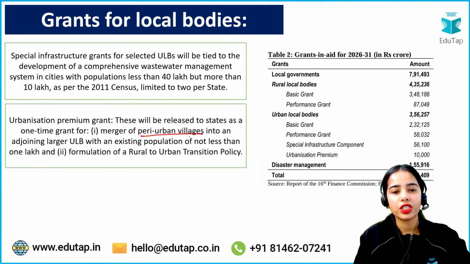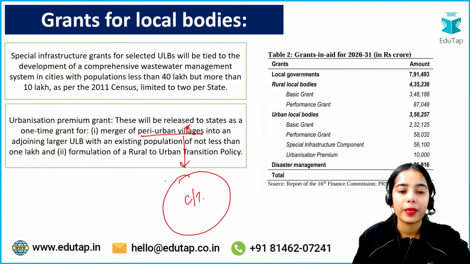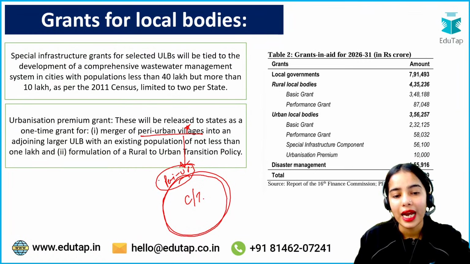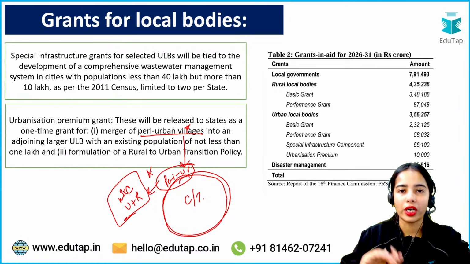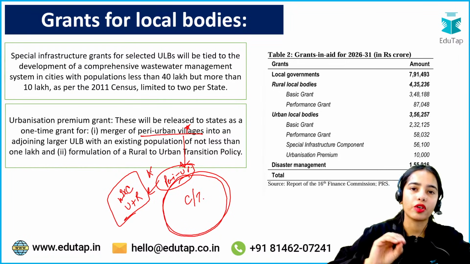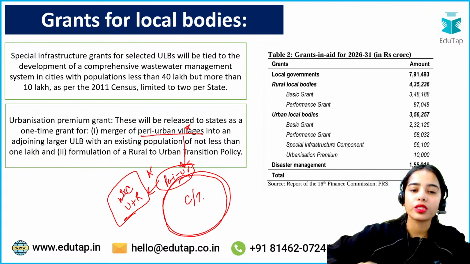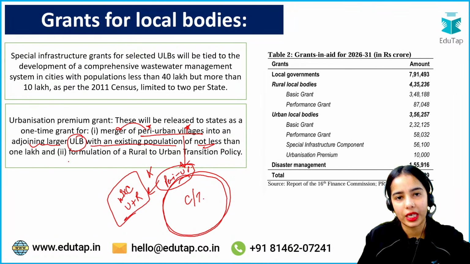Okay, so peri-urban villages are present at the outskirts of the cities or towns, and they have the mixed characteristics of urban and rural areas, but they are still not identified as urban areas. So these are the peri-urban villages that are not officially, formally identified as urban area, but they have mixed characteristics of urban and rural areas. So peri-urban villages should be merged into an adjoining larger urban local body with an existing population of not less than 1 lakh. So that is the idea.